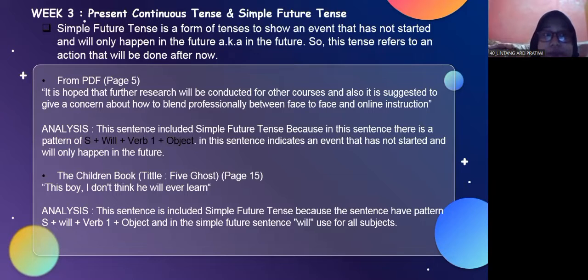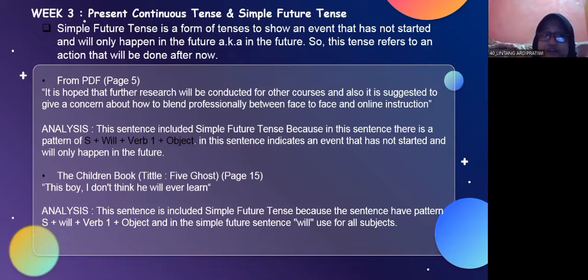My example from the PDF is, "Future research will be conducted for other courses, and it is suggested to give a concert about how to blend professionally between face-to-face and online interaction." My analysis of the sentence is that it includes simple future tense, because in the sentence there is a pattern of subject plus will plus verb one plus object. The sentence indicates an event that has not started and will only happen in the future.